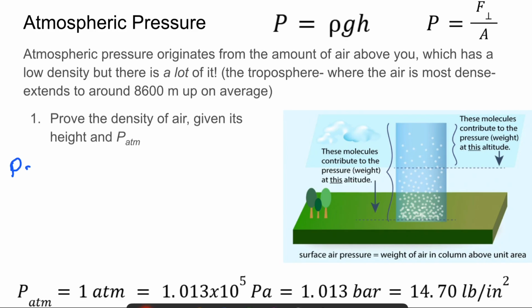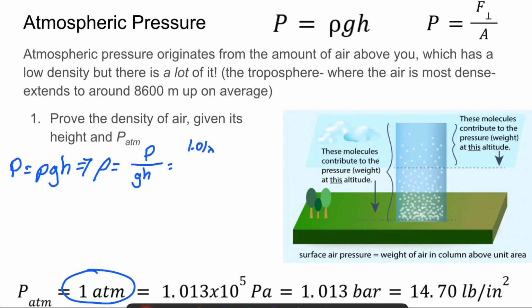We know that pressure equals density times g times h. So if we want to find our density, that's going to equal our pressure divided by g times h. Our pressure of the atmosphere is 1 ATM, so that should be 1.013 times 10 to the fifth pascals, and we'll divide that by 9.81 meters per second squared.